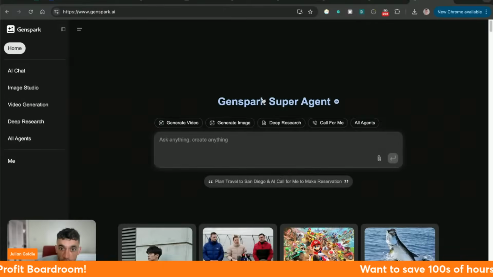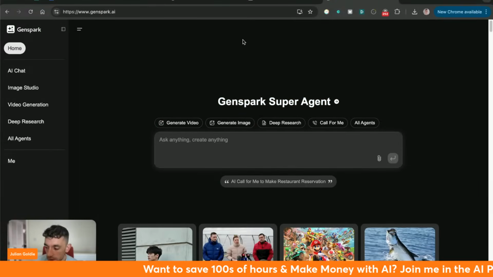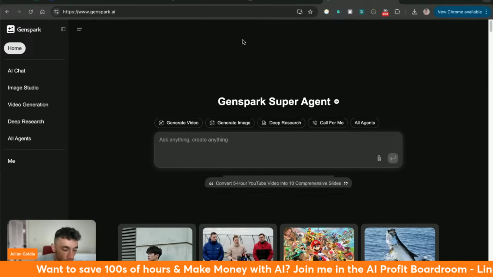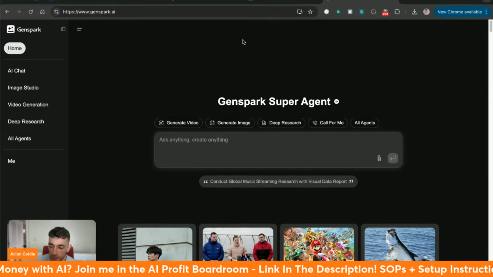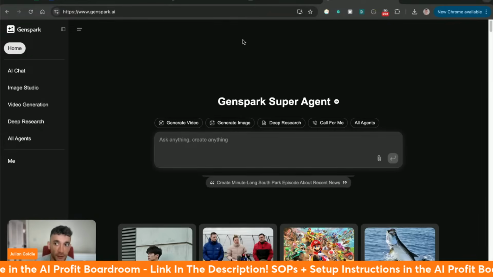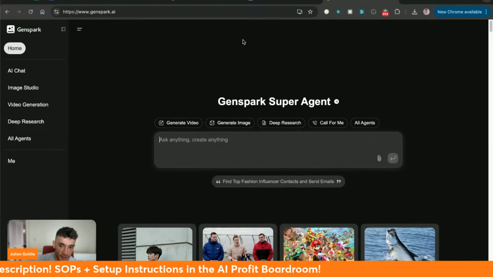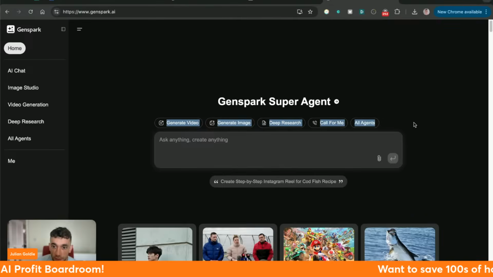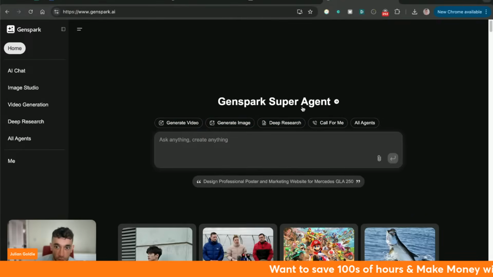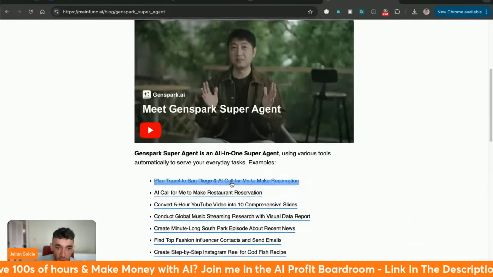And yeah, crazy stuff. A lot of people will be saying, oh, this is just a wrapper. But the thing is, that's the whole point, right? Because if you would set up that wrapper yourself and program it and set up all these tools manually, it's so much work. It's so much time. Even setting up something like OpenManus inside Terminal is a lot of work, and a lot of people struggle with it. Whereas, you can just go into Genspark, you log in, get a free account. Within a minute, you can test it out and try it for yourself, right? There's no other super agent that I've seen that can actually make phone calls for you. That is scary stuff because you can understand how that could be used and how that could potentially be misused as well.